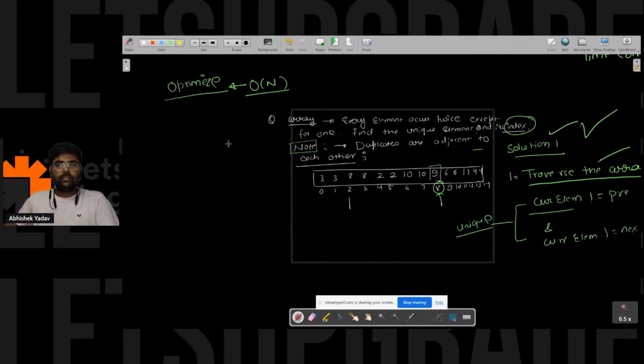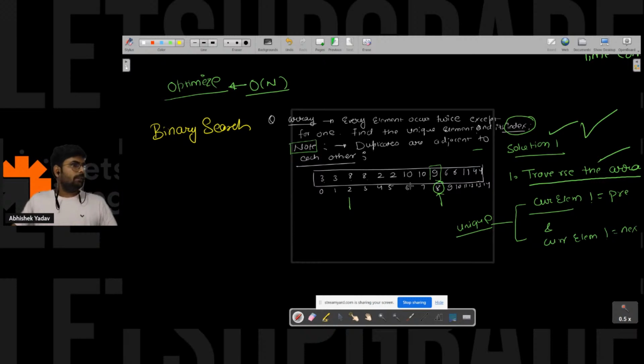If I'm saying you have to optimize the solution, that means, is binary search applicable here? Everyone, those who have been saying from the start that binary search is applicable on sorted data, but here we don't have sorted data. Is binary search applicable here, guys? Please write in the chat.